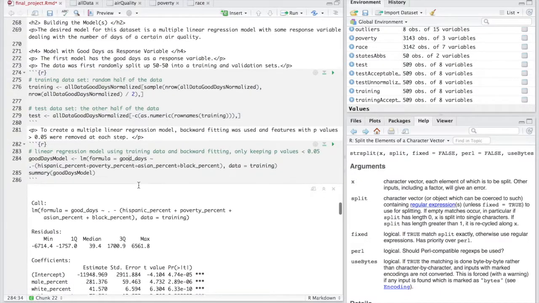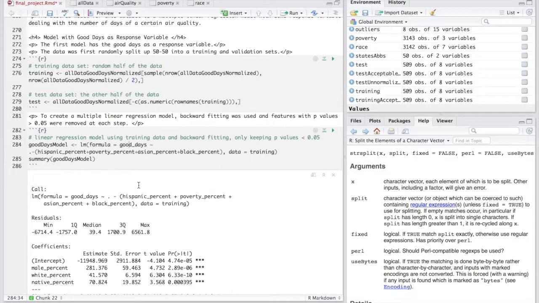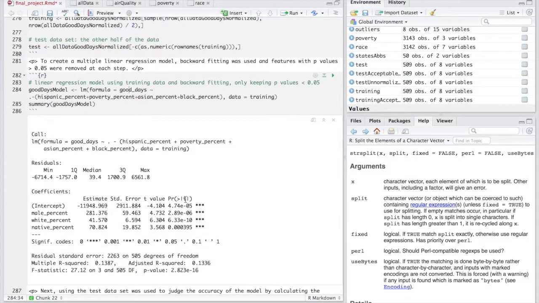And then I used backward fitting to take out the highest p-value above 0.05 at each step of the backward fitting until all the p-values were less than 0.05. And you can see here now that they are all less than 0.05.